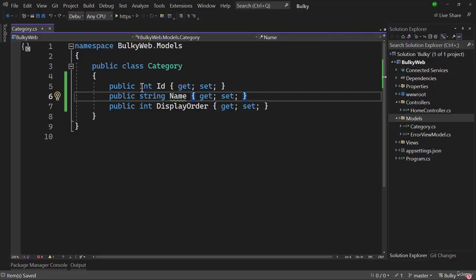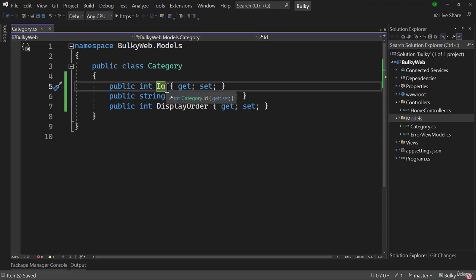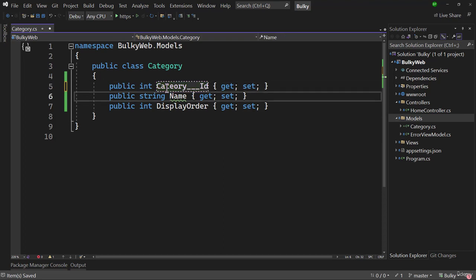Now I have said before that ID in the category table will be the primary key. But how do we define, or rather say, that this ID must be the primary key? Because sometimes, let's say the name is category underscore underscore and then we have the ID. If the variable name is something like this, then how can Entity Framework Core know that this particular property that you have will be the primary key of the table?